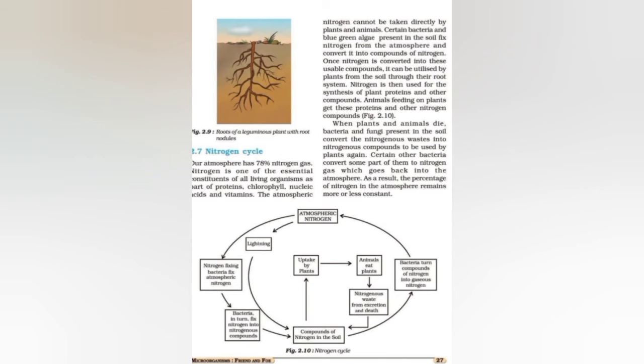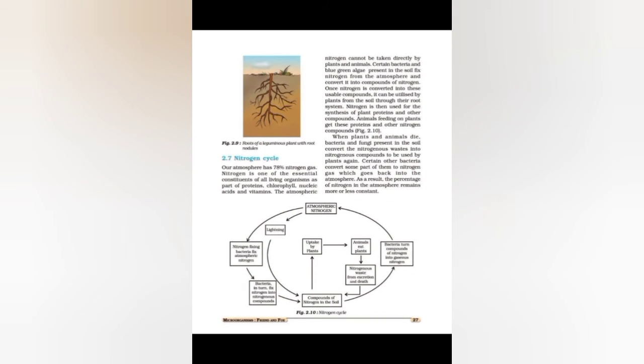So students, with this topic our chapter is completed. I want to give you a small recap of the chapter, of what we have done in this chapter. We started this chapter with microorganisms. Living organisms which cannot be seen by naked eyes are known as microorganisms. Then we discussed the major groups of microorganisms. These are bacteria, viruses, algae, fungi and protozoa.